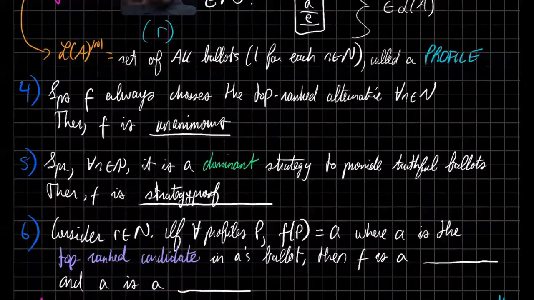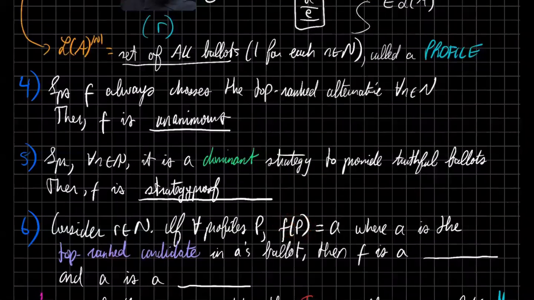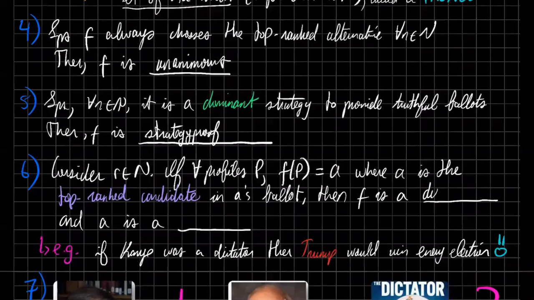But we will say that if for all profiles P, so for all possible sets of all the ballots that we could possibly send into our social choice function F, the output of F, which is an alternative, so we're kind of abusing notation in this sense, whatever set our social choice function returns, we'll just pick the first element in that set, call it A, and that'll be the winner of our election. So if for all profiles, the winner of the election is A, such that A is the top ranked candidate in voter R's ballot, then F is a dictatorial voting rule.